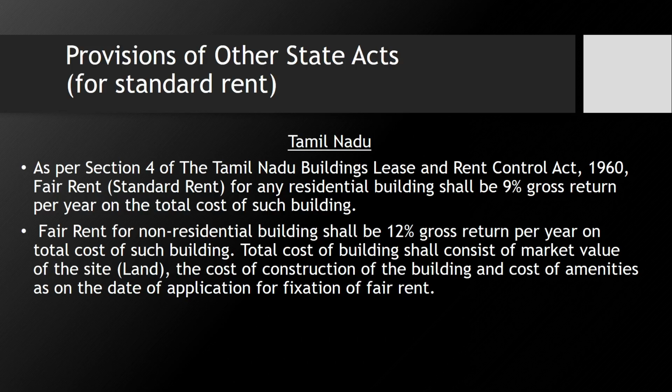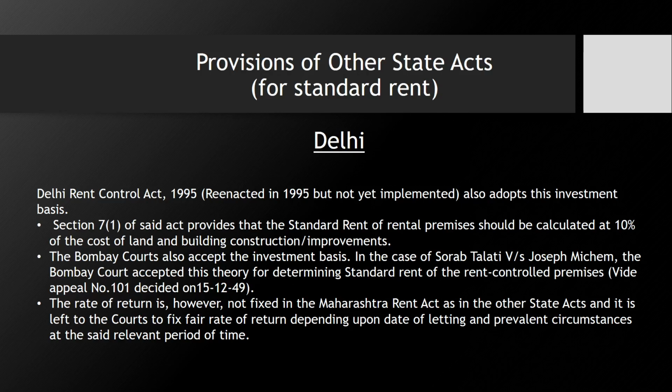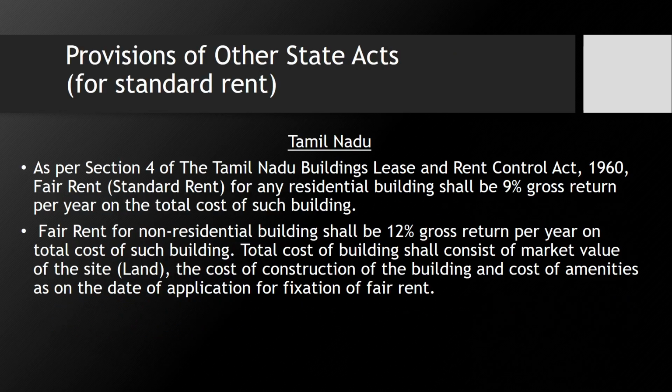Now we will see the standard rent in Tamil Nadu, and after Tamil Nadu we will see Delhi. As I have told you, the Rent Control Act was made by the state governments, so each state has its own law regarding rent control. The name may differ, but they have their own law.